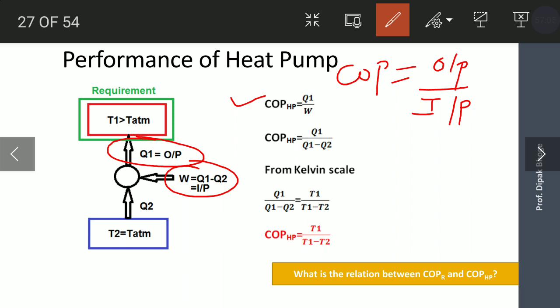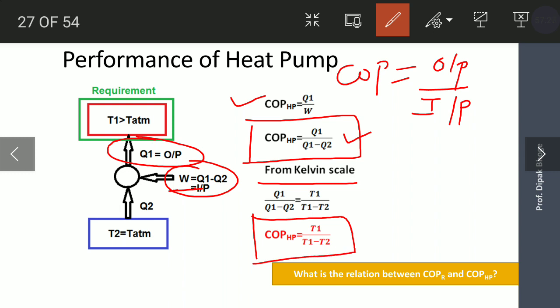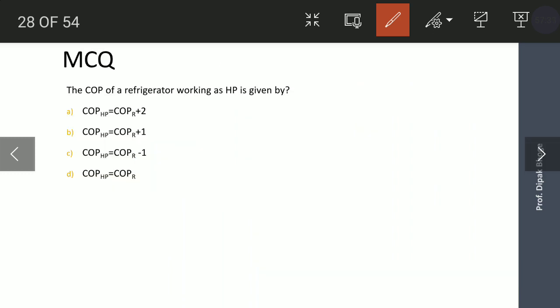Then we can derive this from the first law. W is Q1 minus Q2. You substitute here. So COP of a heat pump is Q1 upon Q1 minus Q2. From Kelvin scale, you can write Q1 upon Q1 minus Q2 is T1 upon T1 minus T2. Then COP of heat pump formula is T1 upon T1 minus T2. Okay. This is the COP of the heat pump.